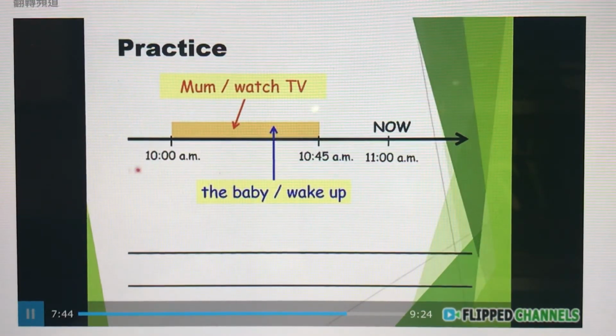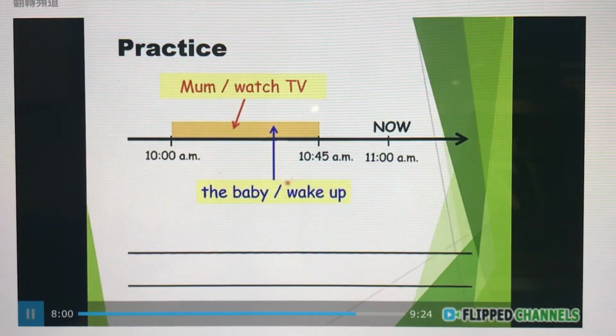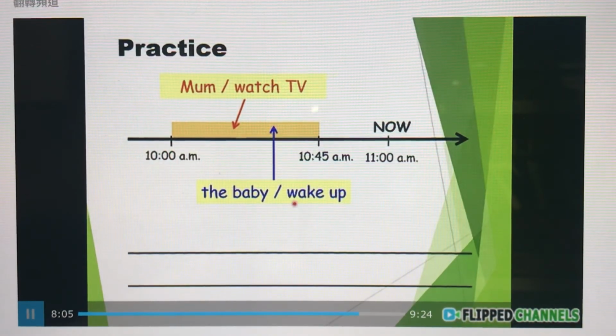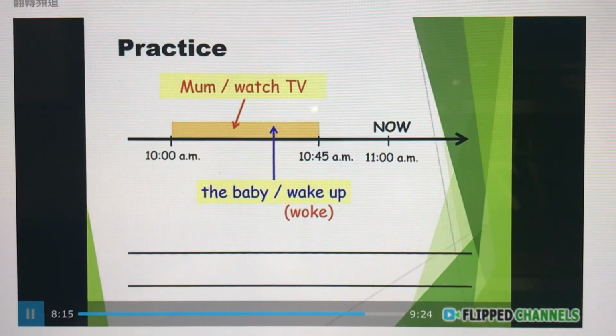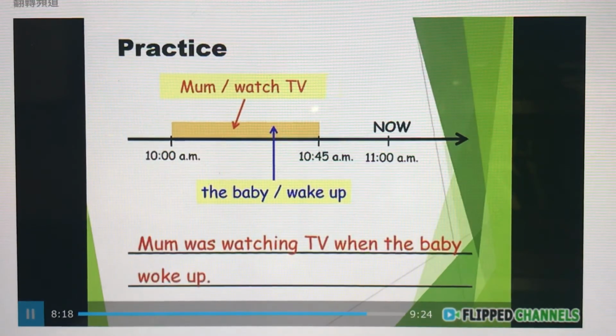So this time from 10 a.m. to 10:45 a.m., Mom was watching TV. She watched for 45 minutes, that long, and suddenly in between, the baby woke up. Alright, we changed wake to woke. So if we want to put these two actions in one single sentence, we may say, Mom was watching TV when the baby woke up.